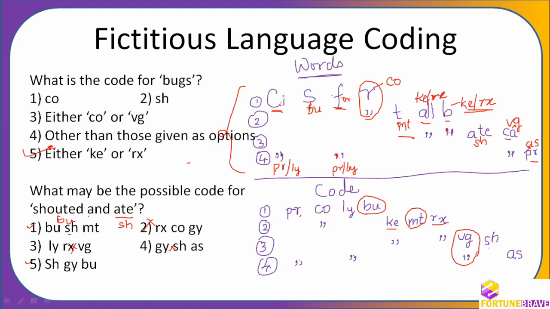Now how to solve this? Now there is a new word. So you need a new code. Whenever there is a new word, you need a new code. If there is a new code, then you need a new word. So therefore, and is a new word, so you need a new code. Gy is the new code, my dear friend. Gy is the new code because this code is not there in our example. So therefore, the answer is fifth one, not this one.